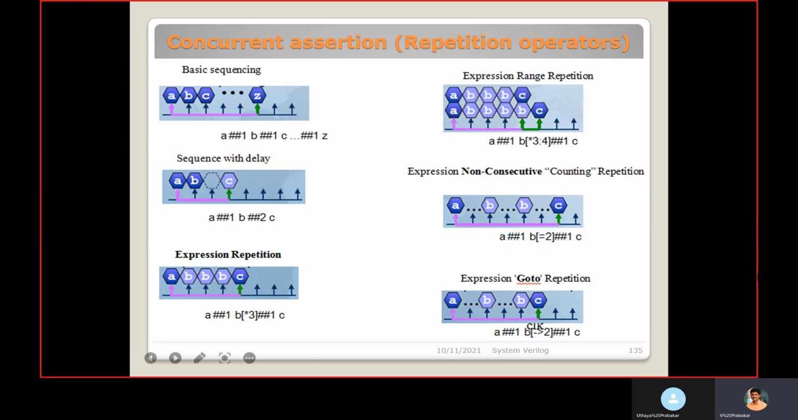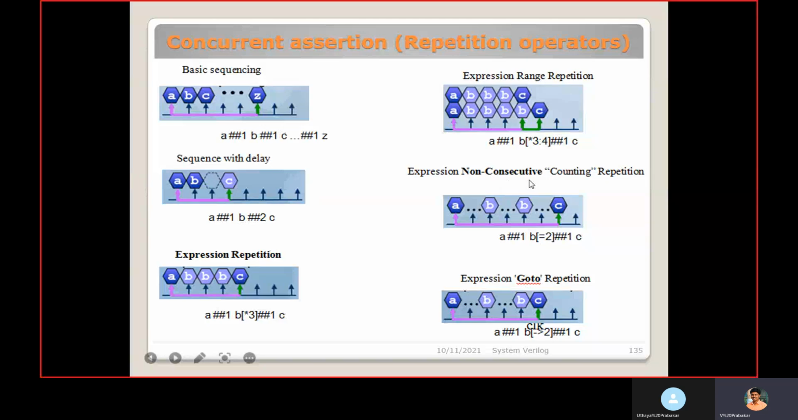The non-consecutive repetition. This way we can mention A value should be 1, after one clock cycle, B in the square bracket equal to 2. This means that B value should be 1 at any time, not after one passage of clock. It may happen at any time duration or time delay. 2 times B value should be 1. Then after any time, C value should be 1.